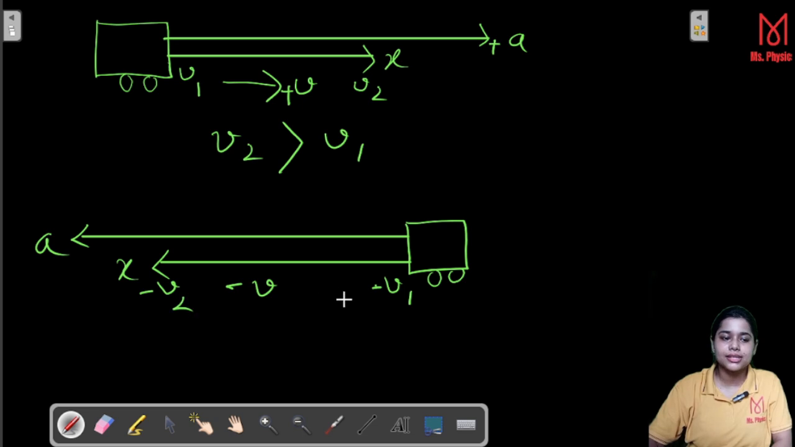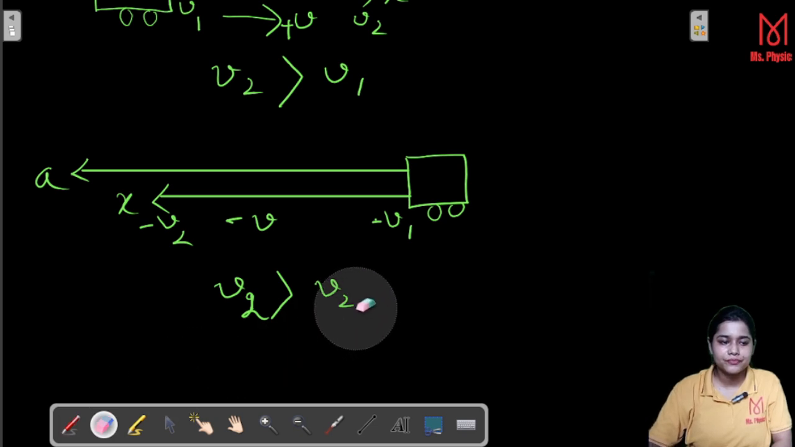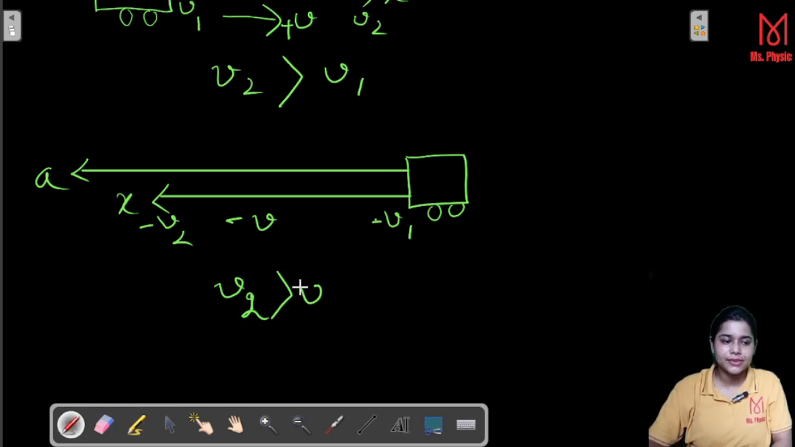But here actually the minus sign indicates only the direction of the axis. But here also, sorry, magnitude-wise it would be v2 greater than v1. That means the magnitude increases, but the negative sign only indicates the negative x-axis. Okay, so here velocity is negative, and the acceleration is also negative.